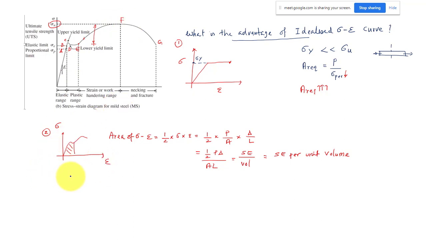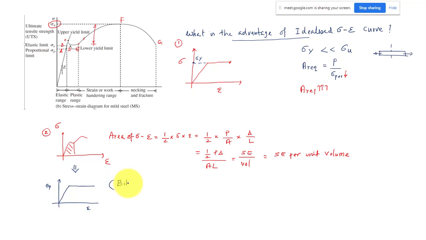Instead, if I have a simplified, idealized stress strain diagram with just two straight lines, it is a bilinear curve.